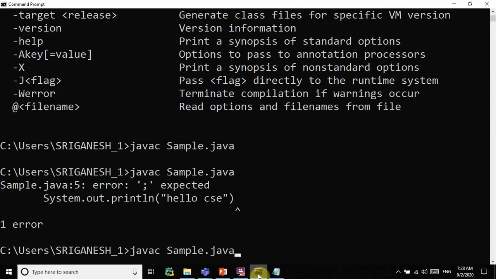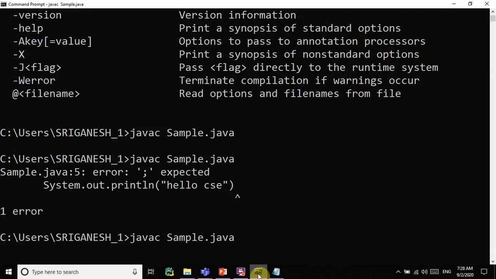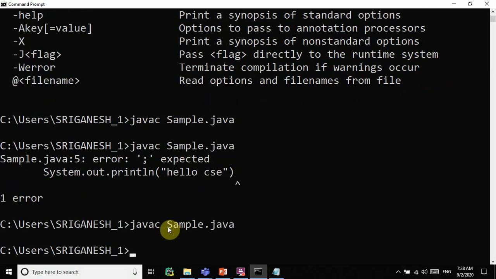Then go to the command prompt and use javac. javac is a compiler, part of the JDK, one of the tools which can be used to compile a Java program. The name of the class and the name of the file should match. Whenever you are using javac in the command prompt, you have to give the same name. Three things you should match. Now the 4th thing is also there.